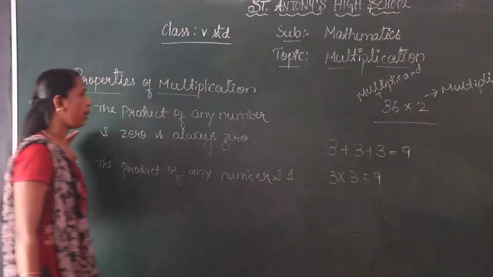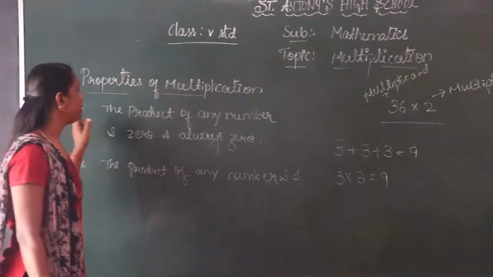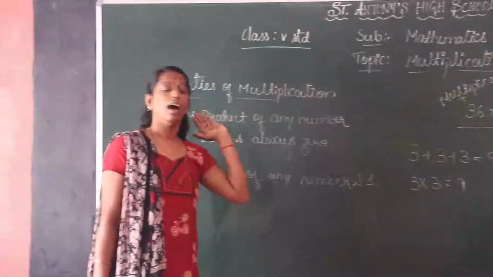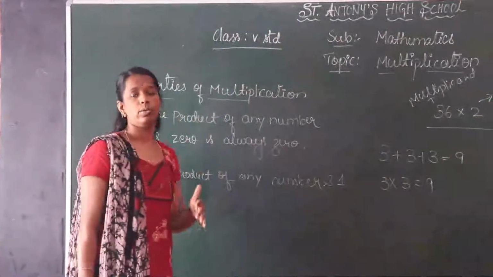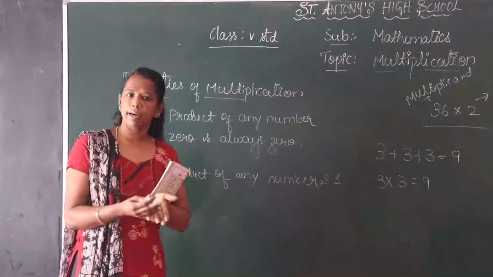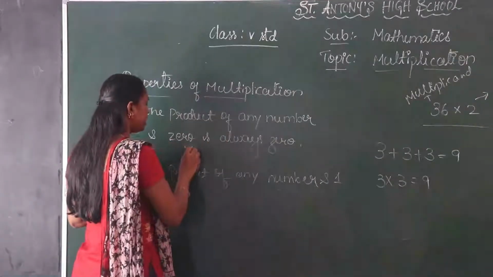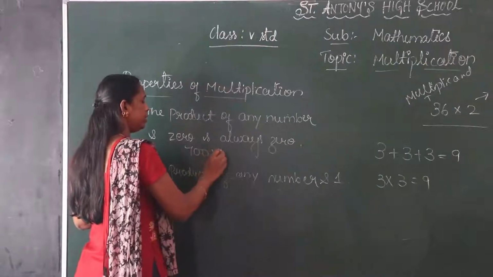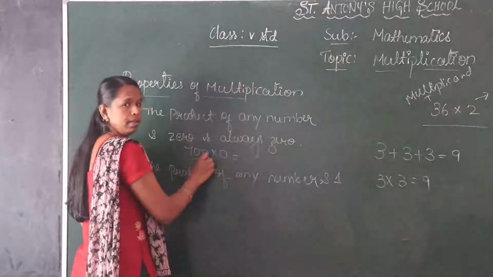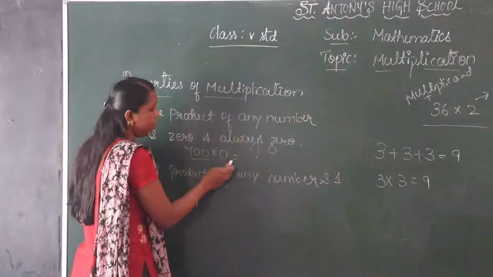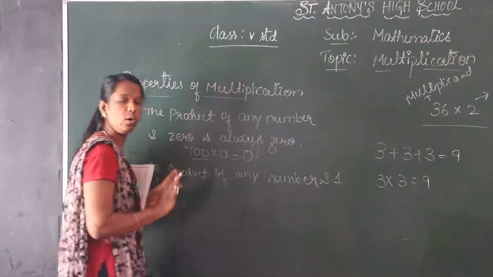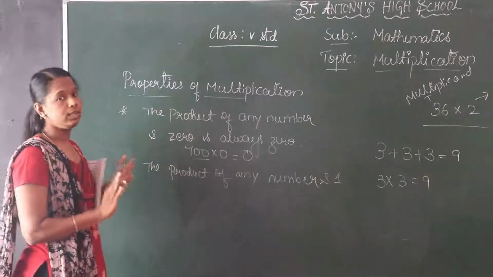Okay, next property of multiplication is the product of any number and 0 is always 0. Means any number multiplied by 0, the product is 0. If you take 700 into 0, any number which is multiplied by 0, the answer you get is 0 only. The product is 0 only.